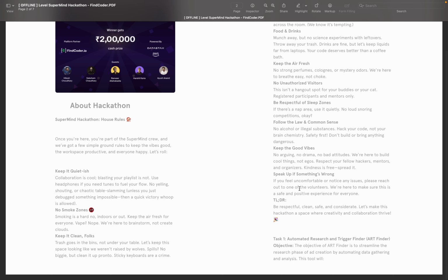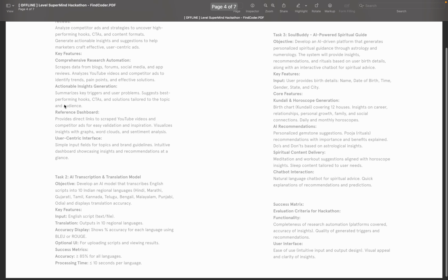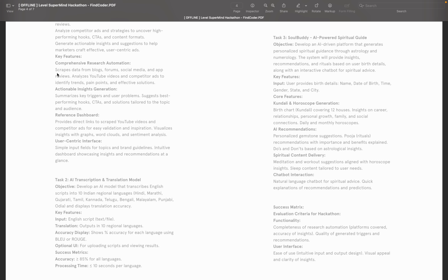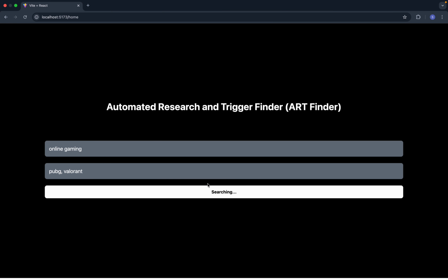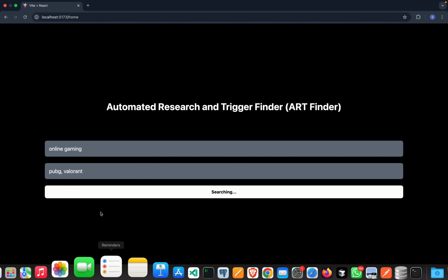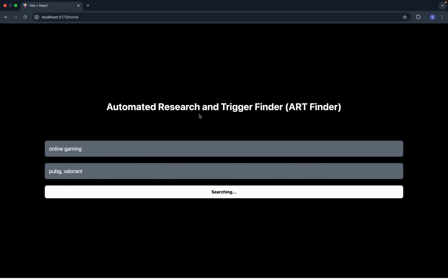So the four things that we needed: it should scrape the data from blogs, social media, and other things. And it was necessary that we provide a reference dashboard for everything. Once the searching is done, it will show you a dashboard where everything can be seen.